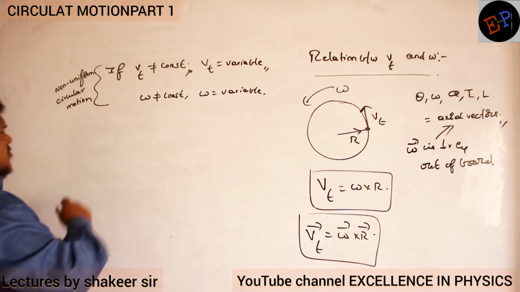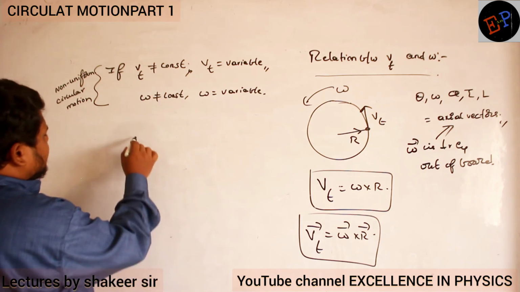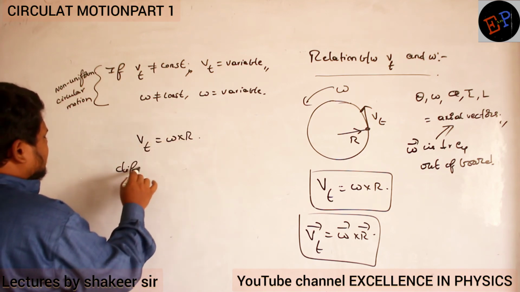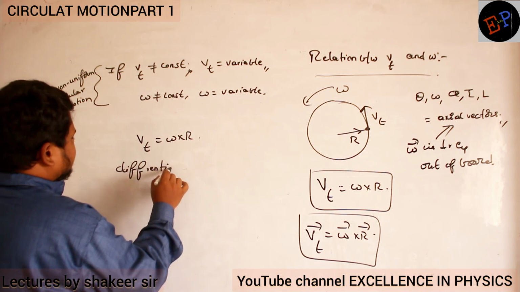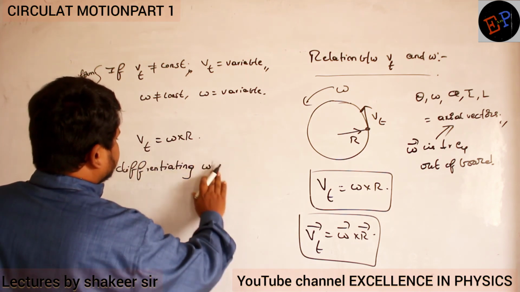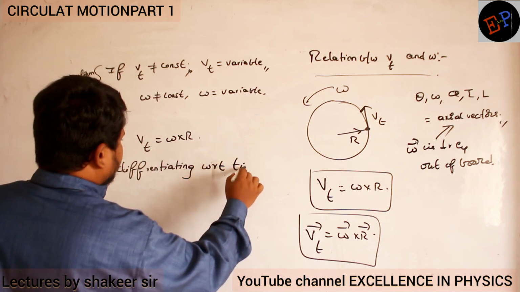So if they are changing with respect to time, I will differentiate this with respect to time.